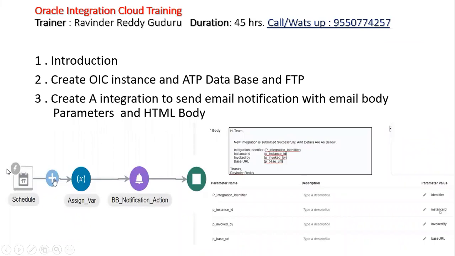Here we will understand what is meant by variables, actual variables, global variables, and email notification variables, and how they can be accessed in the body. Here the body is a simple body. You can go with the HTML body also. That will be covered.